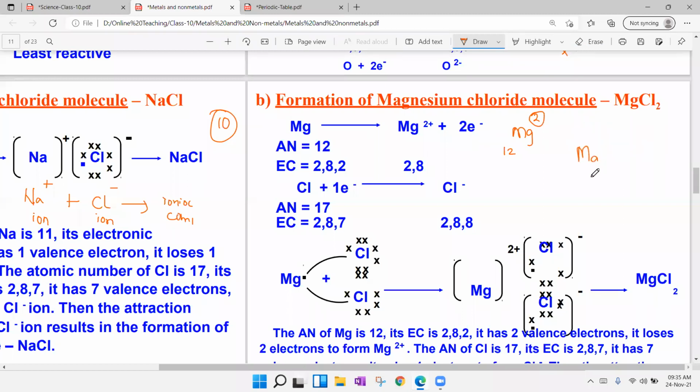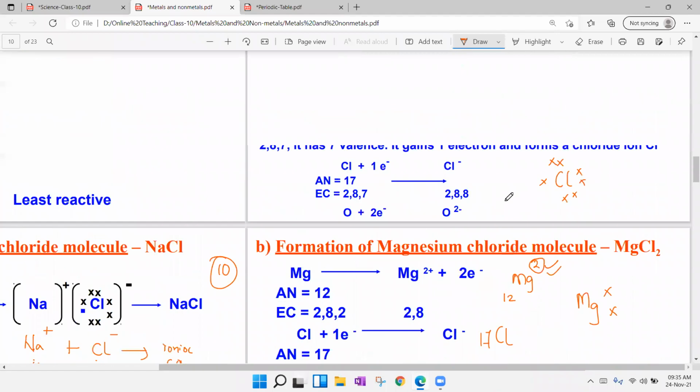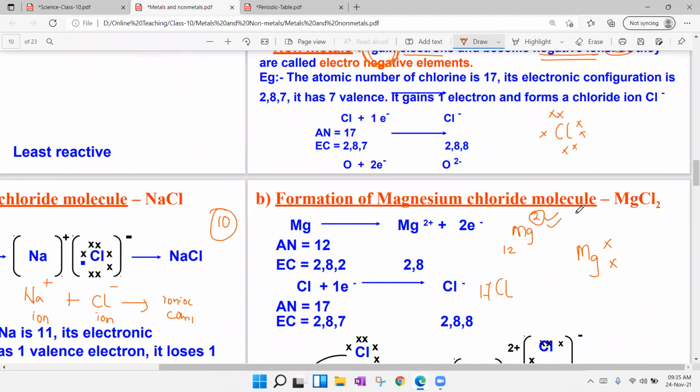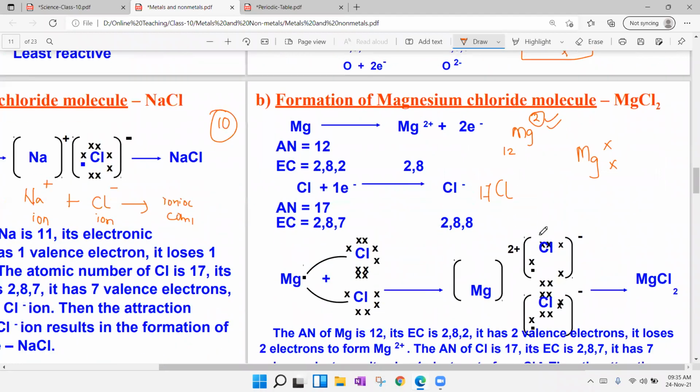If you represent the electronic dot structure, magnesium has 1 and 2, because 2 valence electrons are there. 17, that is chlorine. Its electronic configuration is 2, 8, 7, and 7 is the valence electron count. Now chlorine can be represented like this: 1 2 3 4 5 6 7. Now you see guys, the chemical formula of magnesium chloride is MgCl2.